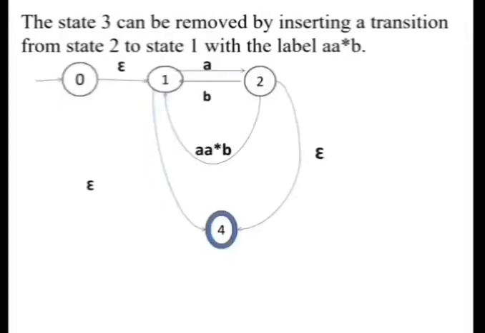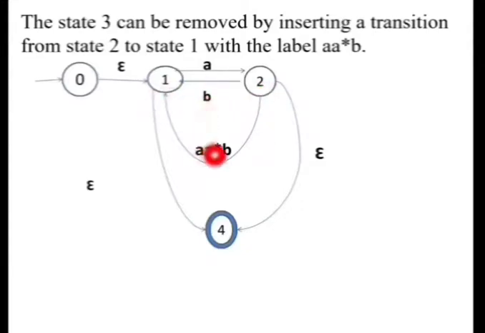It is represented with A star. So this step is shown here like this. So we have removed the state 3 and we have added an edge from 2 to 1 with the label A star, B. Now observe that there is a transition from state 2 to 1 on input B, and the other is from 2 to 1 on input A star, B. So these two transitions can be replaced with one transition.